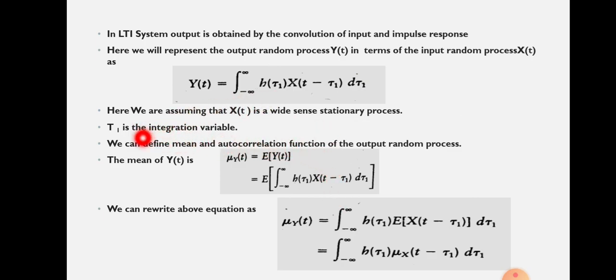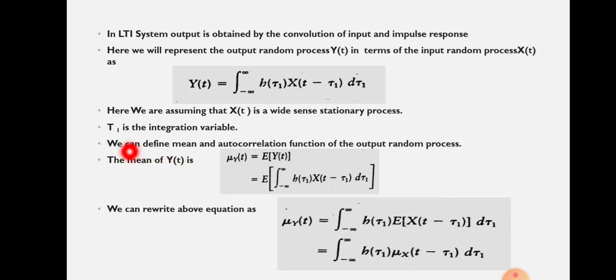Here tau 1 is the integration variable, and the input is a wide sense stationary process. We have to check whether the output is also a wide sense stationary process. For that, first we have to find the mean, then find the autocorrelation function, and check whether the mean is constant and whether the autocorrelation function is a function of time difference. Okay, so we are going to check that in the coming slides.